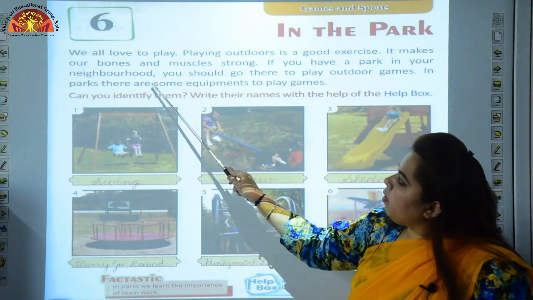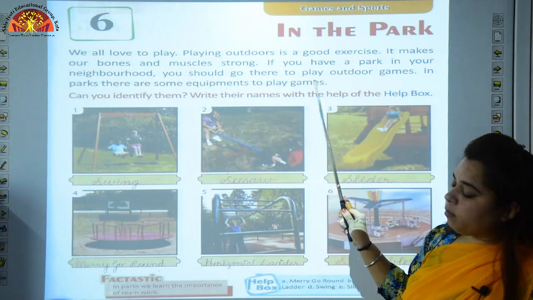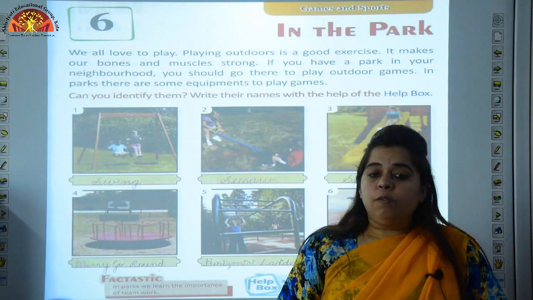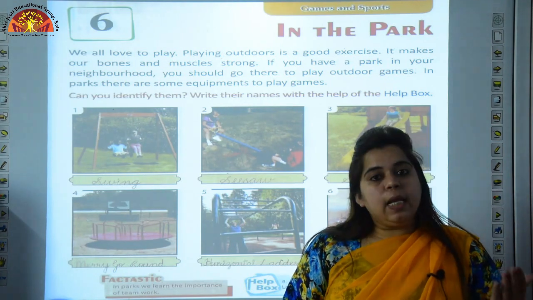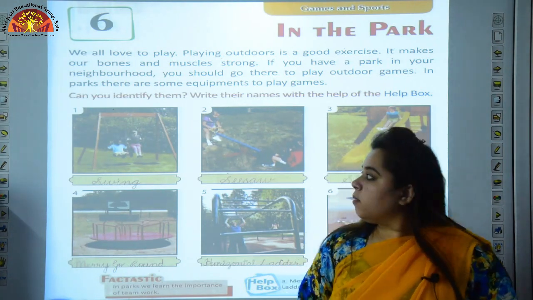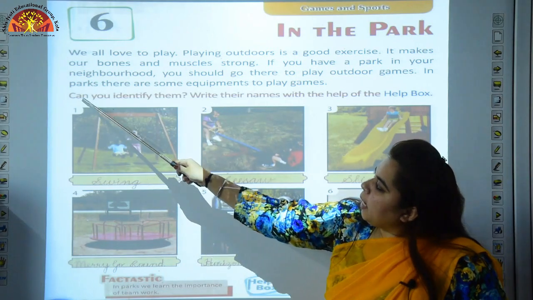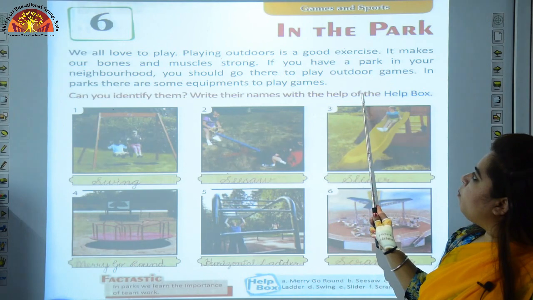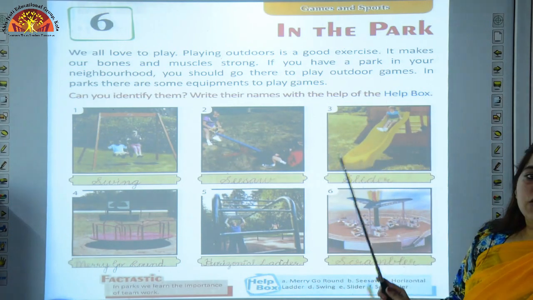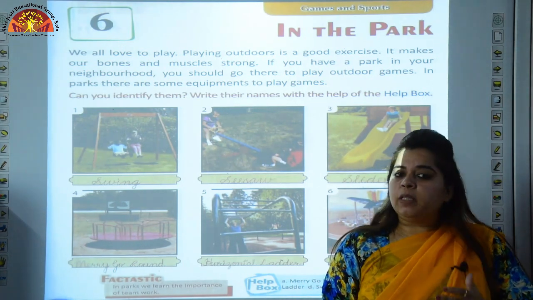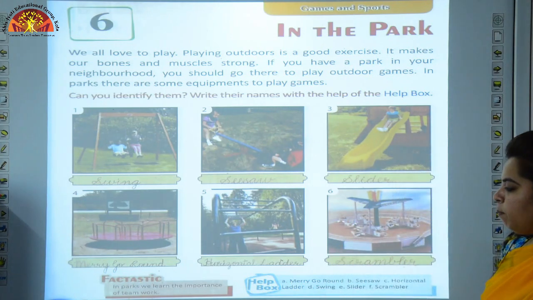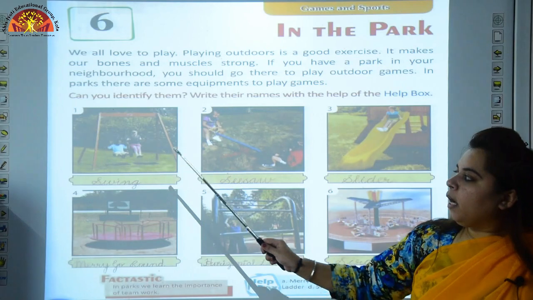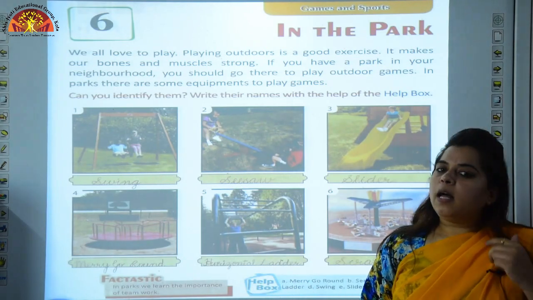In parks, there are some equipments to play games. Now children, when you visit the park, you see so many equipments where you play. Let's see what those equipments are. Can you identify them? Write their names with the help of the help box. Pictures of the equipment are given to you and a help box is also given. With the help of the help box, we will identify the pictures and write them.